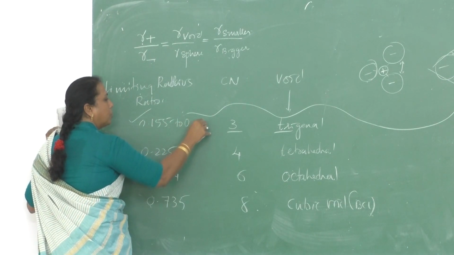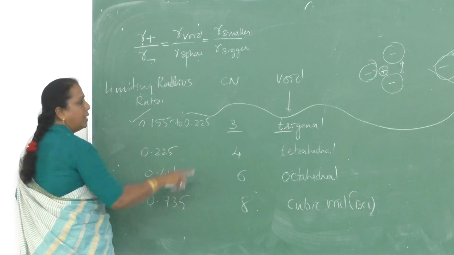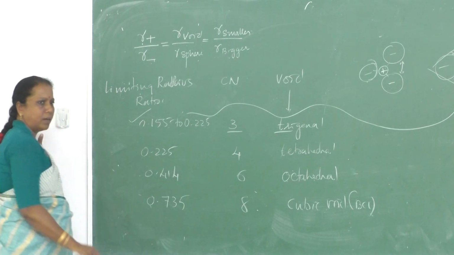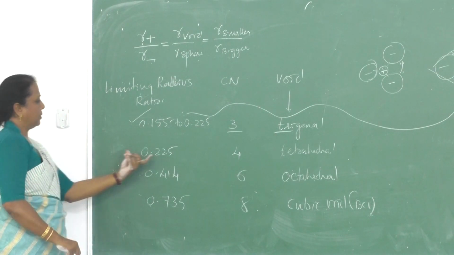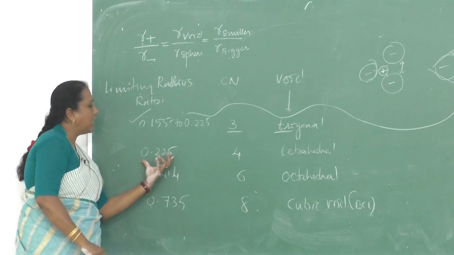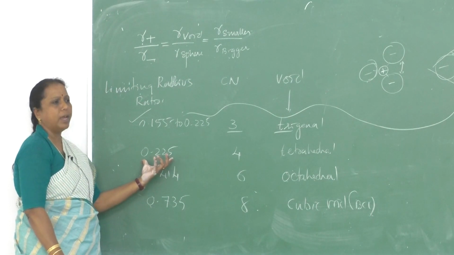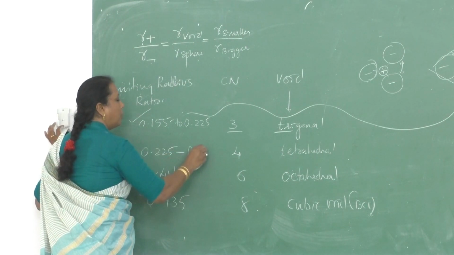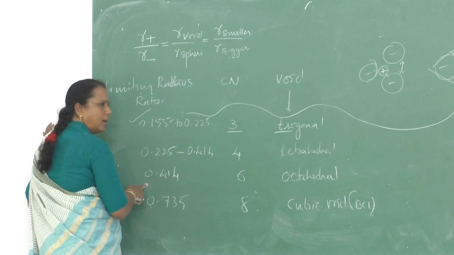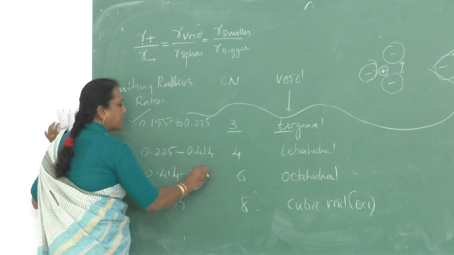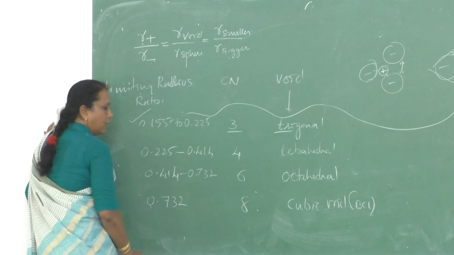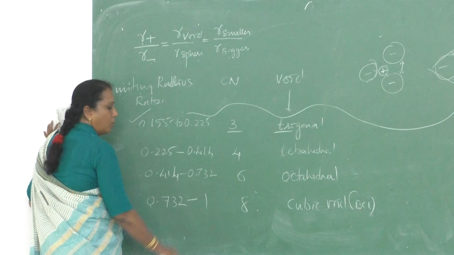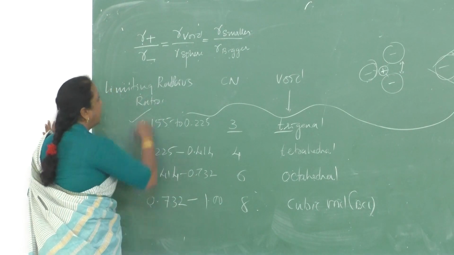Likewise, in case of tetrahedral geometry, that is crystals with coordination number 4, the minimum size of the cation is 0.225 and it should not cross what value? Yes, 0.414. Similarly, for octahedral, it should be up to 0.732, and for cubic, 0.732 to 1.0. It is a fraction.